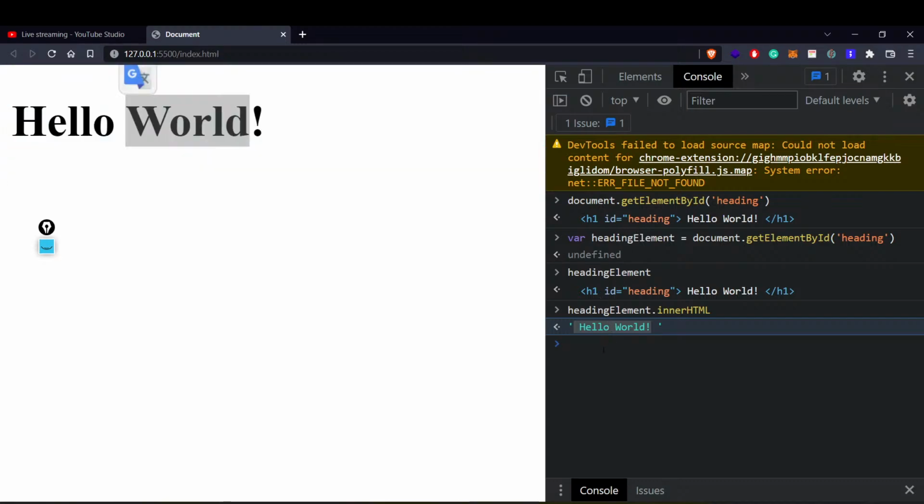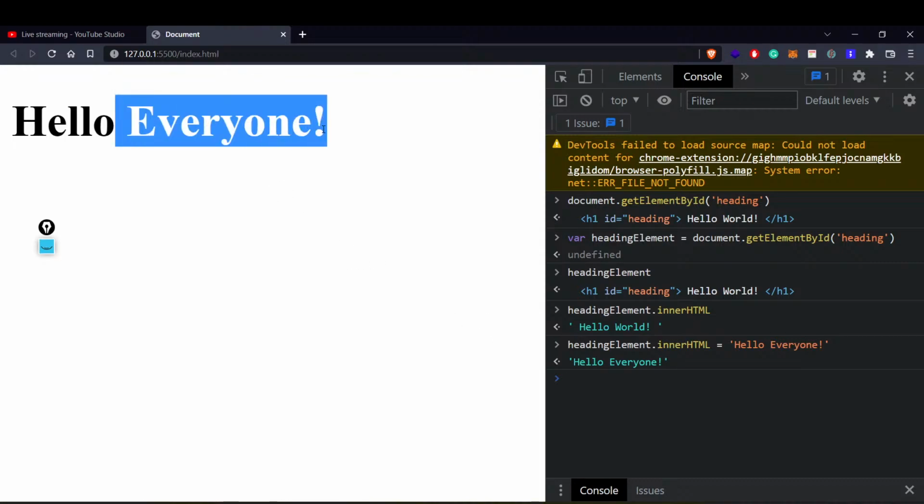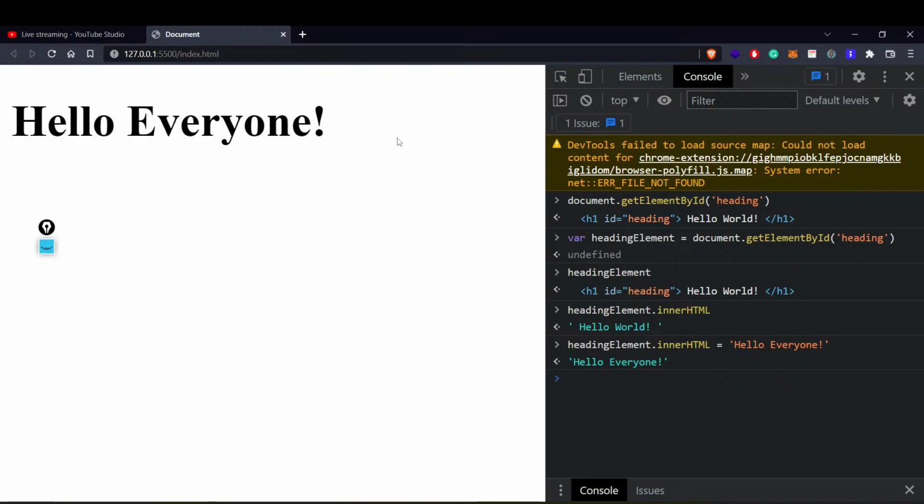Now, if I want to change it, it's as simple as changing any variable's value. How can I change that? I just write equals to, and maybe write hello everyone, and if I hit enter, what will happen? See, I hope everyone can see this change that just happened. Just by tapping into our HTML, we have successfully changed our HTML content.